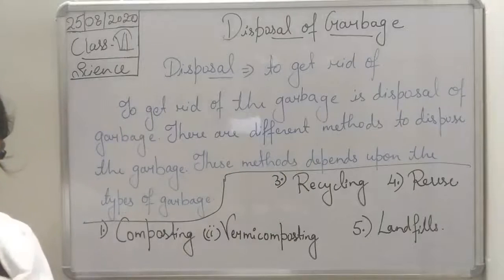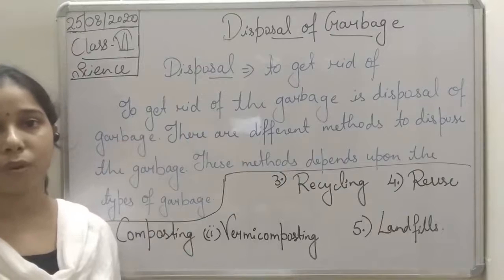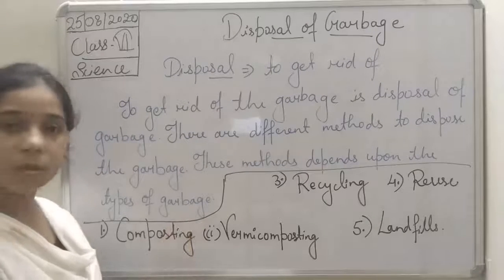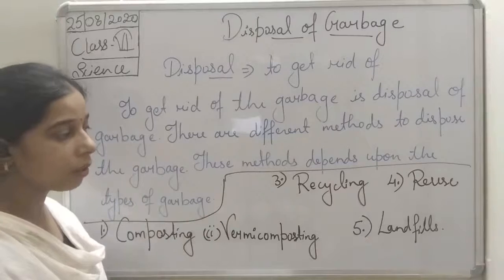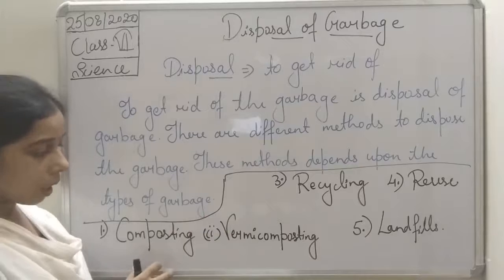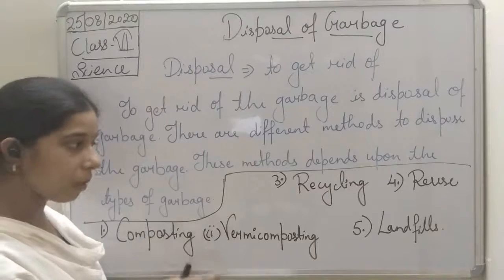Okay, so these are the different methods by which we can get rid of the garbage. Composting, vermicomposting, recycling, reuse and landfill. Composting is necessary, students. Vermicomposting is very similar to composting.